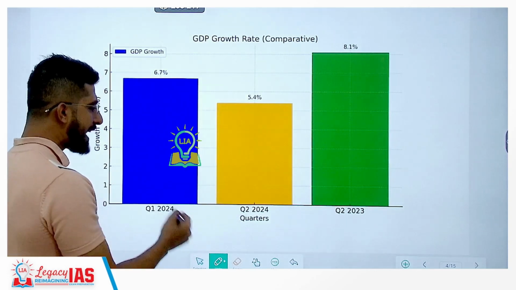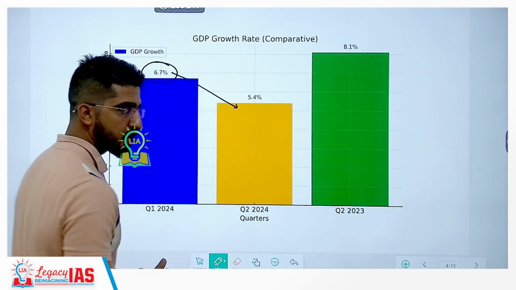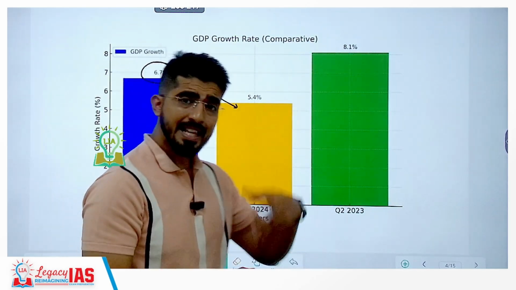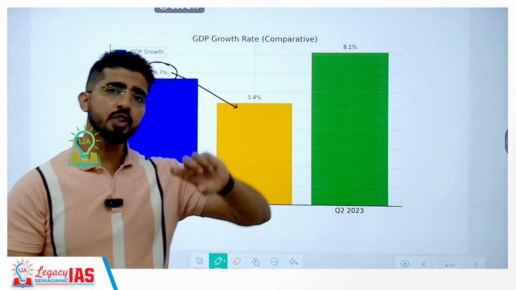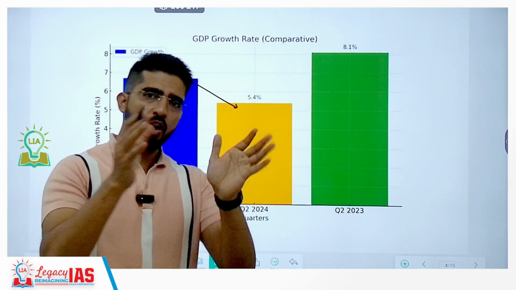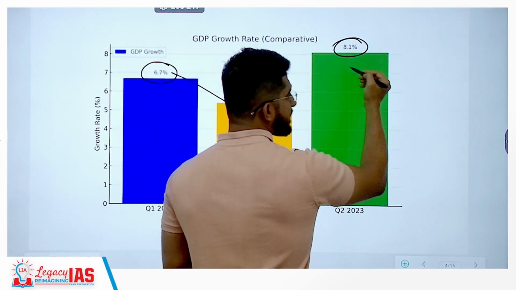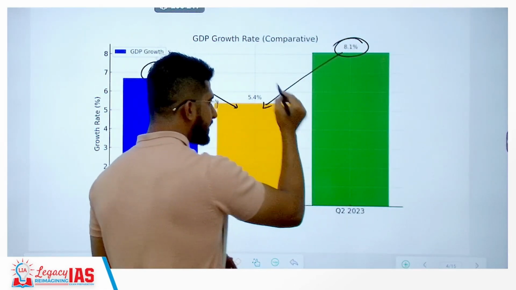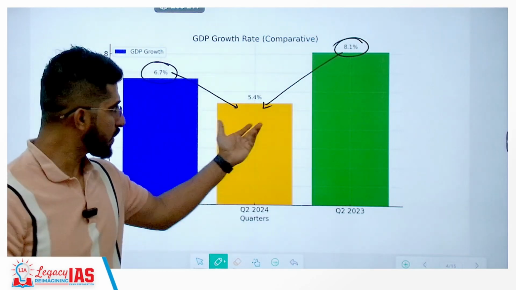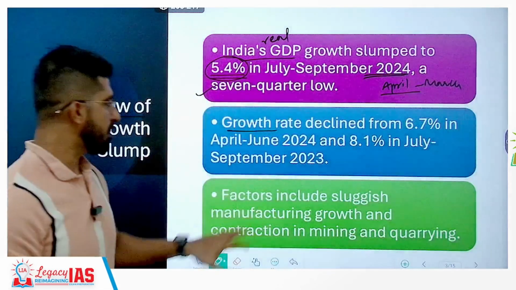When we look at this, it was 6.7 and it has dropped to 5.4. And similarly, if we compare it to the previous year's same quarter, July, August, September of the previous year, we were at 8.1% growth rate. From there, the drop has been clearly visible. So from both the contexts, we see the drop.